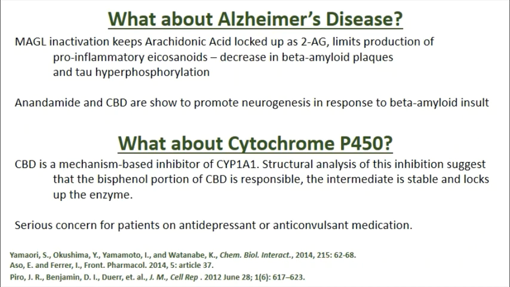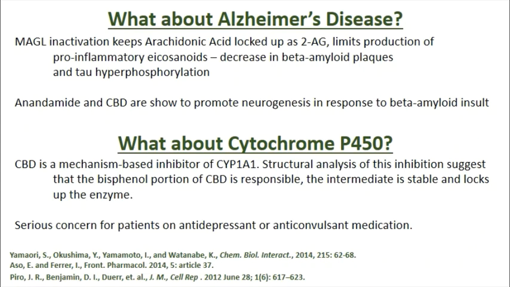Alzheimer's can be affected positively by locking up arachidonic acid in the form of 2-AG. This means that enzyme blockade and inactivation of monoacylglycerol lipase can keep arachidonic acid locked up as 2-AG, which limits the possible production of eicosanoids. Those are known to increase beta amyloid plaques and tau hyperphosphorylation. So by inhibiting the enzyme, we lock up most of the arachidonic acid available to the cell as 2-AG and decrease beta amyloid plaque formation.